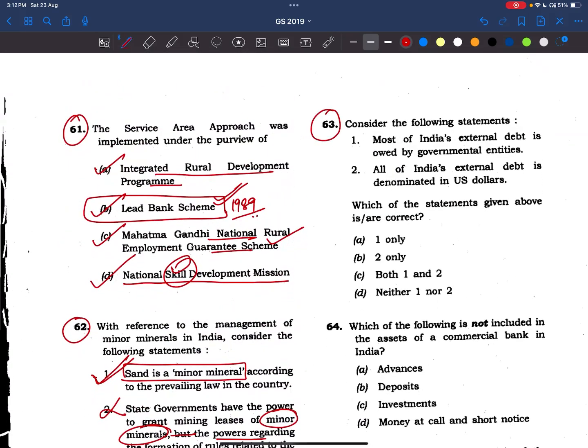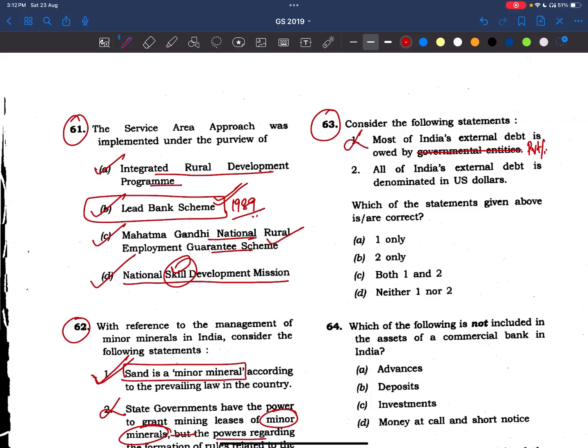Coming to 63rd question. Consider the following statements. Most of India's external debt is owned by government entities. No, friends, it is owned by private individuals, the private sector, NRIs, these people, not the government sector. So this statement is wrong.